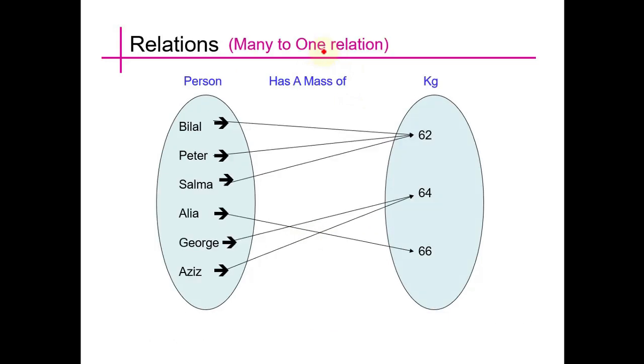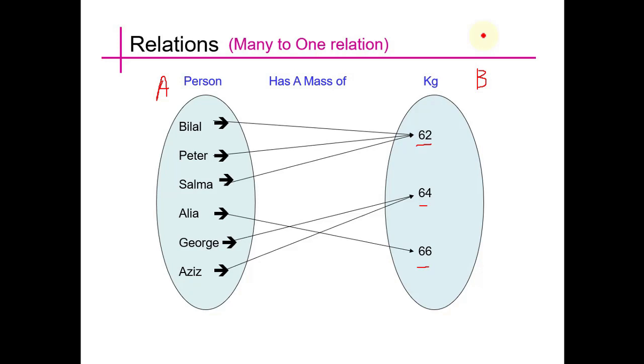So here we see an example of many-to-one relation. Set A consists of some persons and set B consists of some numbers 62, 64 and 66, and the relation is made through the weight of a person.